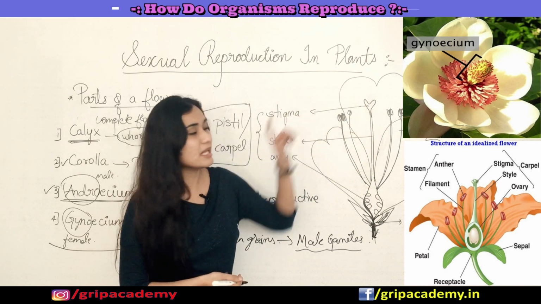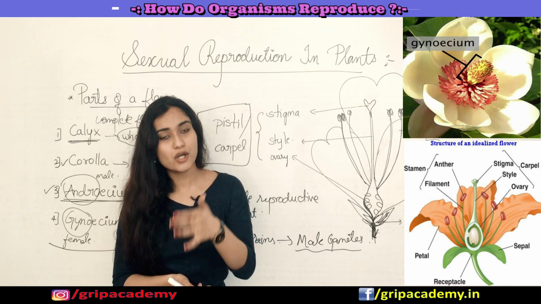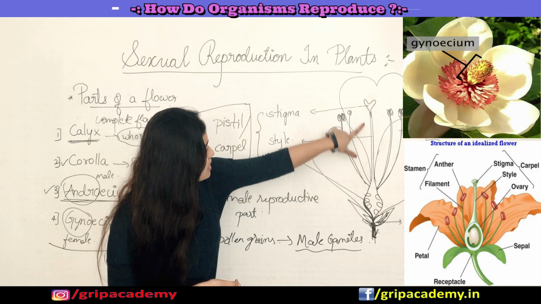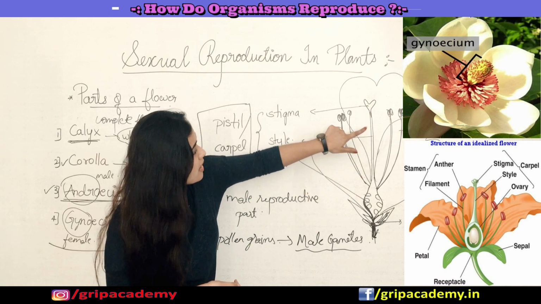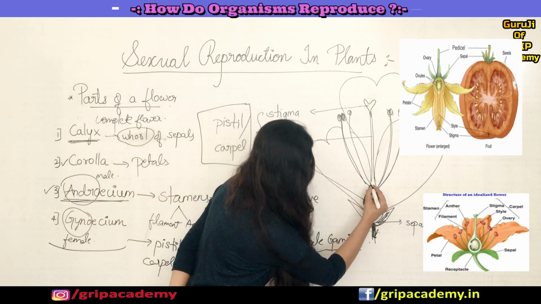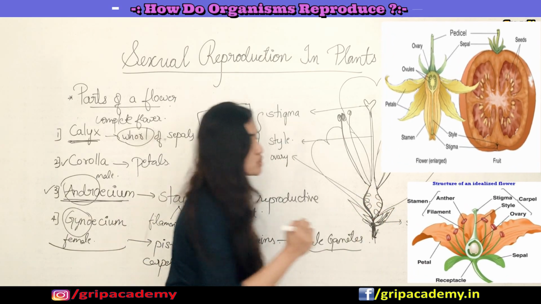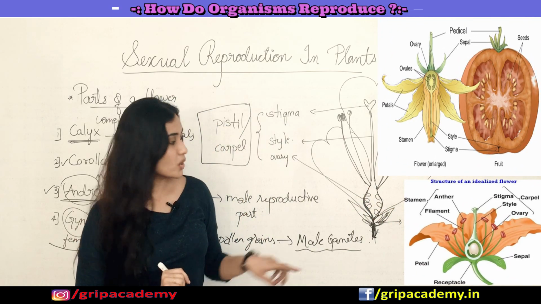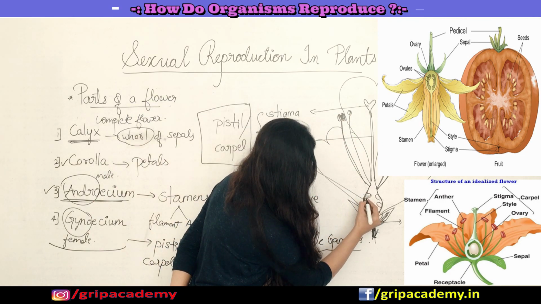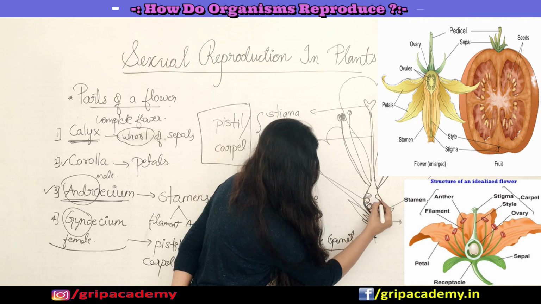I'll explain that part in detail going forward. So this is about the style, which connects the stigma and ovary. And the ovary is a swollen basal part of this carpel, which bears ovules inside it.